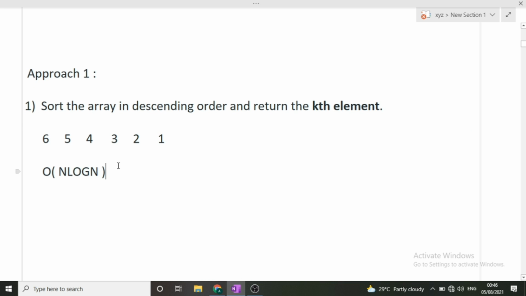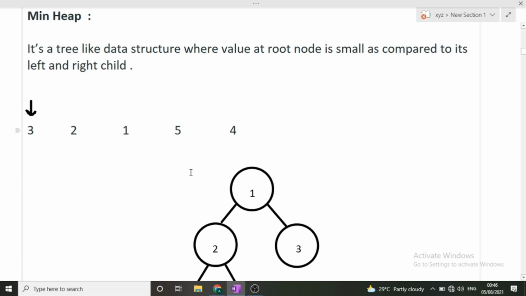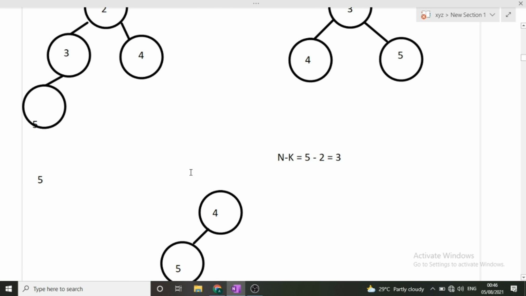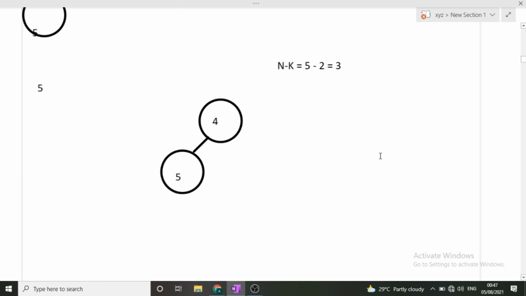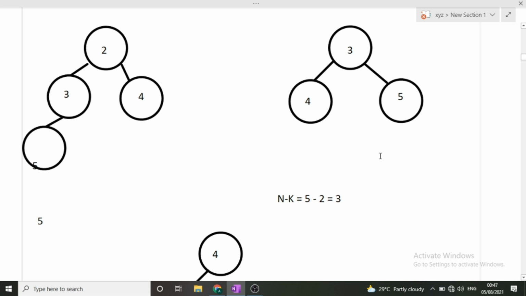But one more thing, in the sorting approach the space complexity was O of 1, that is, we were not using any new data structure. But here, in the heap concept, we are using a heap as a data structure, so extra space has also been used. So you can say O of n space is also used in this particular approach. But time complexity is what we care about more. So therefore time complexity is O of n. Now this was the process of min heap. I hope the entire process is clear to you.